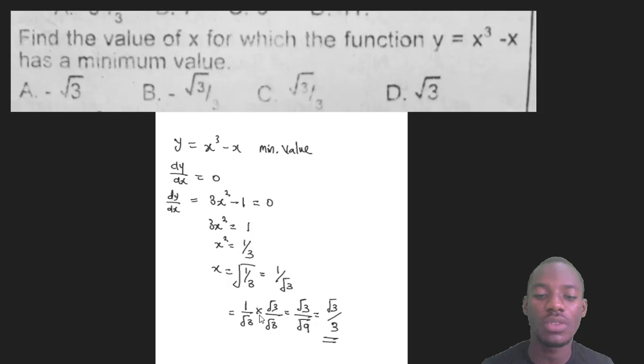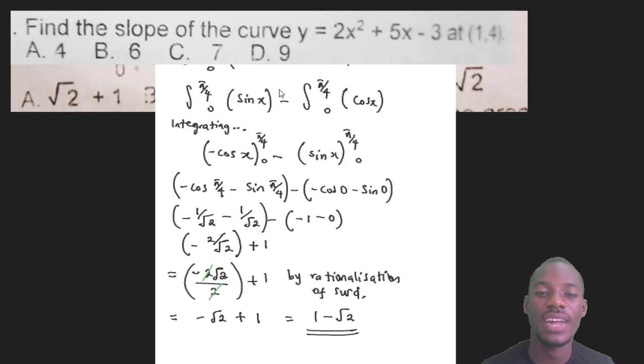Multiply both by root 3, times root 3 times root 3. That will become root 3 times 1, that's root 3, over root 3 times root 3, which is root 9. I have removed the surd from under. It now becomes root 3 over 3 because the square root of 9 is 3. So the answer is root 3 over 3, and that is C, the correct answer.